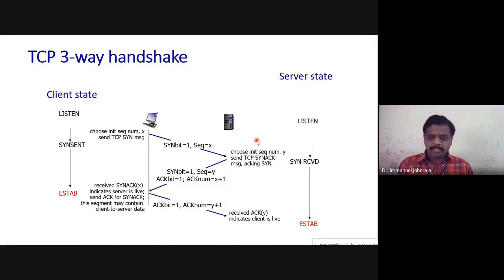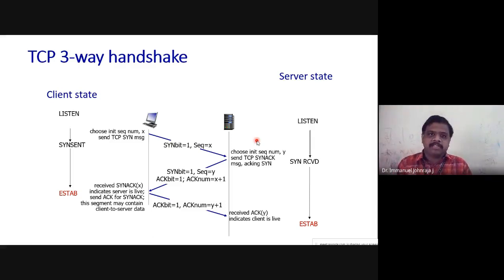This is for connection establishment. Anything which is started has to come to an end, right? So we also need to terminate the connection. When are you going to terminate the connection? Once you complete the data transmission, you open the browser, you check your mail, then you close the connection. Very similar to that, the connection has to be disconnected, or as we call it, the connection is closed.